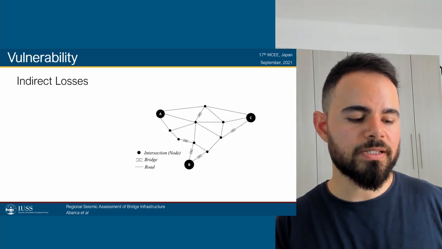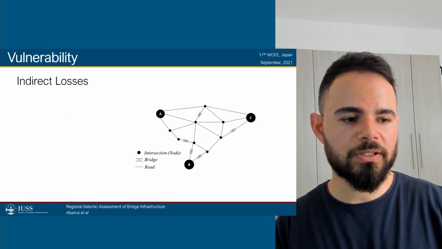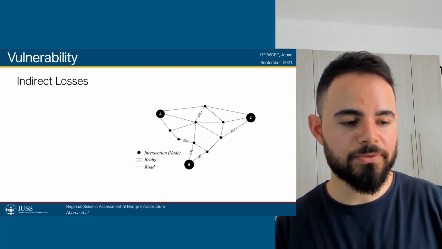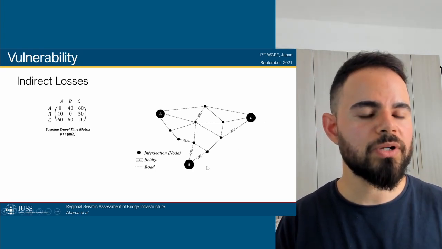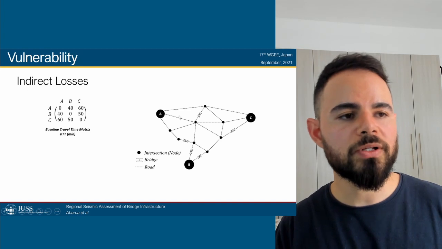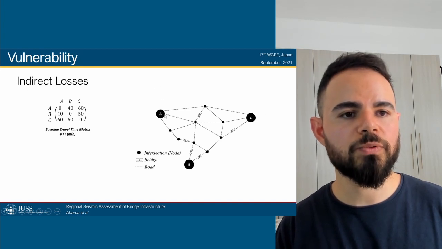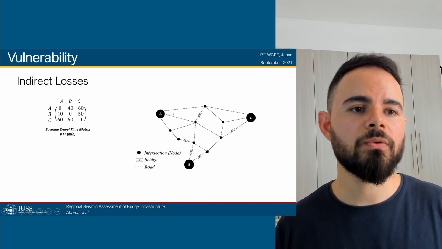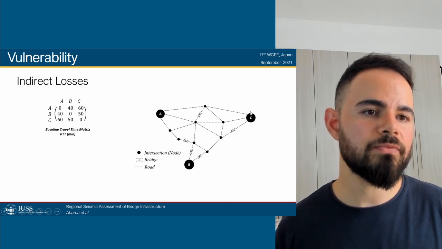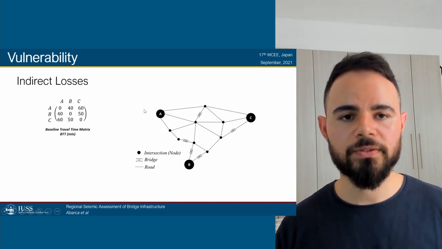The way that we use this capability so that we could have an idea of indirect losses is that, for example, within our network, we could run that algorithm to and from each one of the points. So this would be a single user traveling on the uncongested network, going from A to B, from B to C, and from C to A, back and forth.